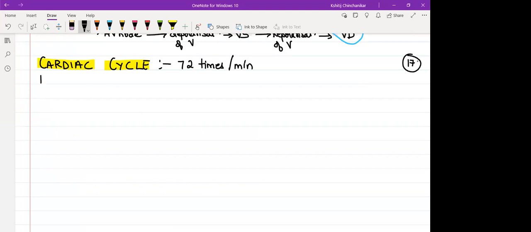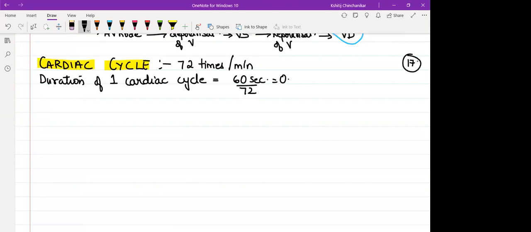So if I want to calculate the duration of one cardiac cycle, की एक cardiac cycle कितने टाइम चलती है? I will say 60 seconds divided by 72. So each cardiac cycle is 0.8 second.